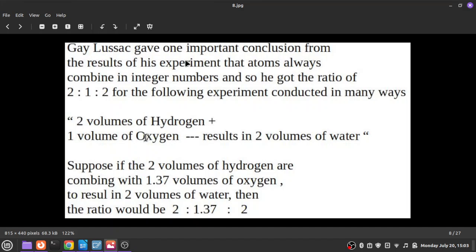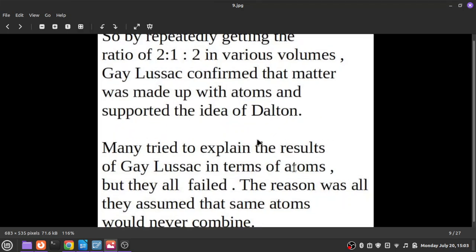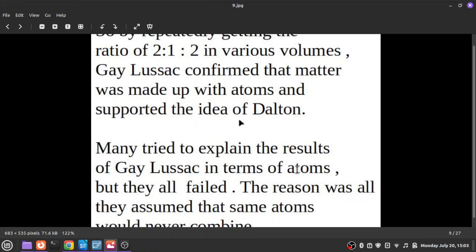So in this way, Gay Lussac supported Dalton's idea that the atom is indivisible. An atom is not going to be available as half an atom or 1.2 atoms, just like a person is not going to appear as 1.2 persons or 1.3 persons, but as 1 or 2. Like that, atoms also appear as one atom or two atoms. So by repeatedly getting 2:1:2 at various values, Gay Lussac confirmed that matter was made up of atoms and supported the idea of Dalton. See, Gay Lussac supported the atom, but Dalton blamed Gay Lussac. That is the surprising thing.